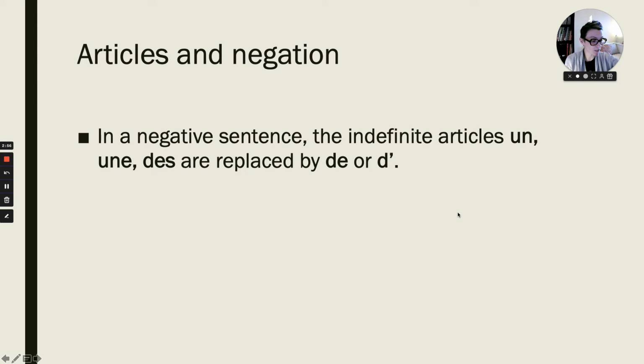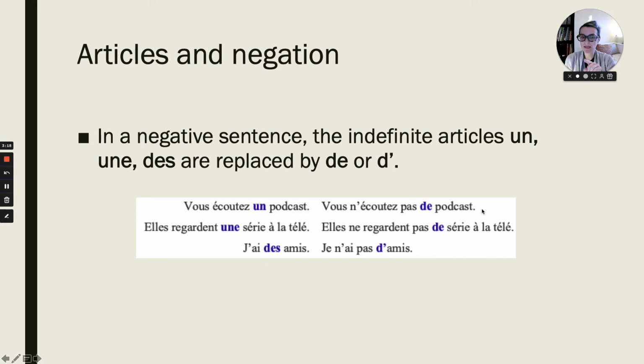And the last thing we're doing today before we practice some more before you take your quiz on Blackboard is the articles. When you have a negative sentence with an indefinite article, that means un, une, or des, they are all replaced by de. This is a rule that we call de of negation. Vous écoutez un podcast would become vous n'écoutez pas de podcasts. Elle regarde une série à la télé. Elle ne regarde pas de séries à la télé. J'ai des amis. Je n'ai pas d'amis.